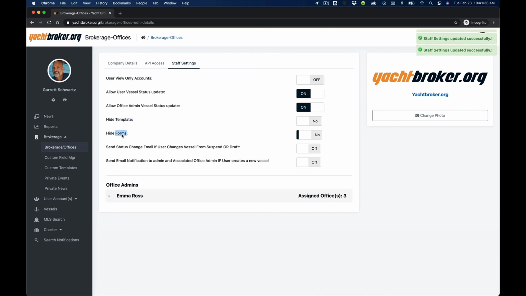Hiding forms, we include the IYBA contracts for listing agreements, closing documents. If you don't want your team to use those, they're just PDFs. You can click to hide that and they won't appear on the vessel page.